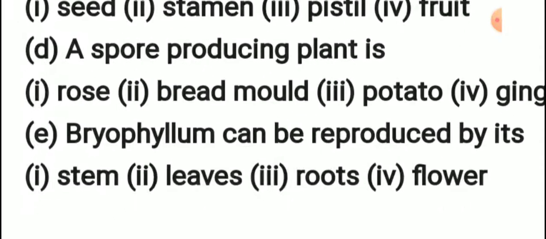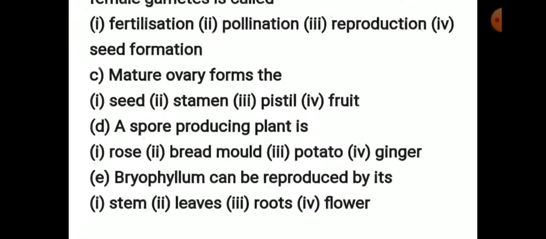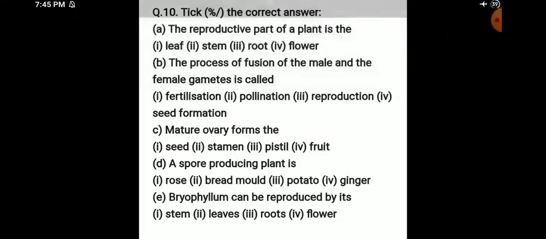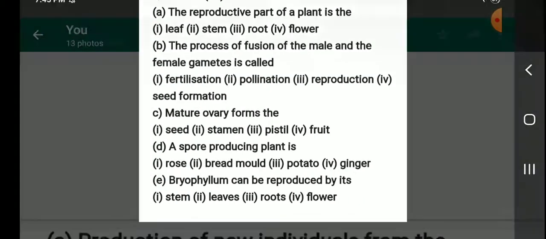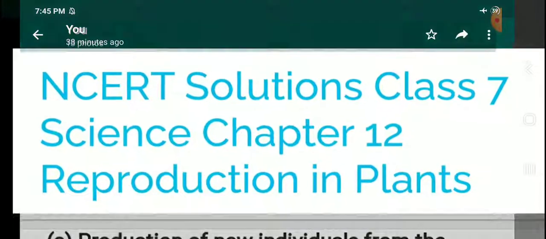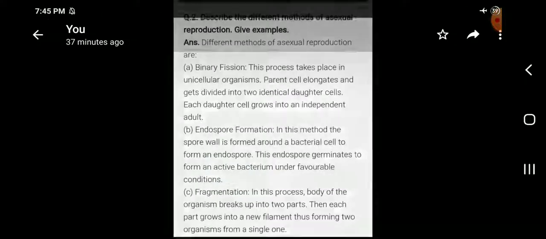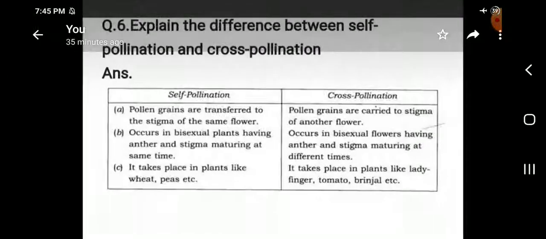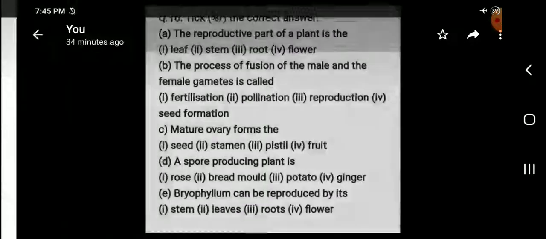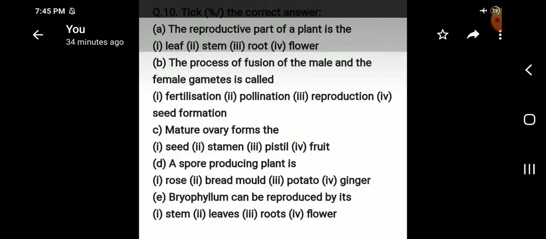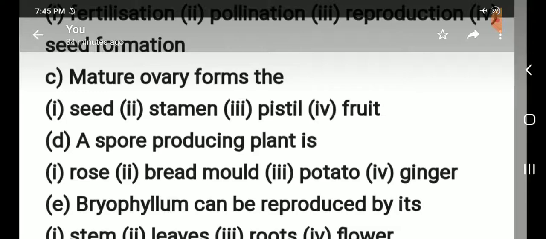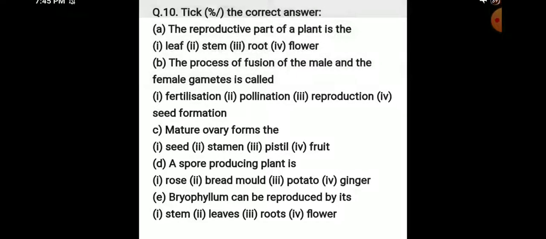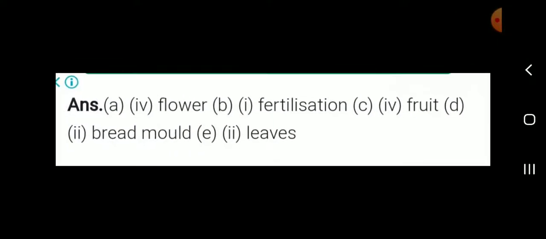Okay. Then Bryophyllum can be reproduced by its what? The answer is leaves. Okay.